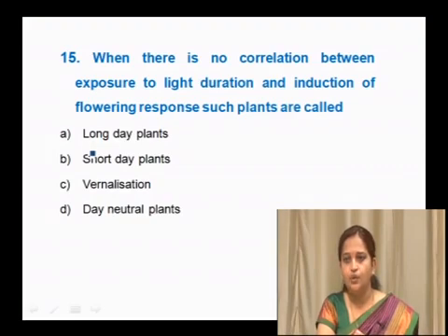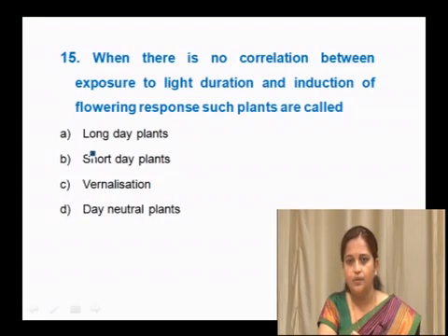When there is no correlation between exposure to light duration and induction of flowering response, such plants are called long day plants, short day plants, vernalization or day neutral plants. Some plants need more light to flower, some plants need a low light intensity.